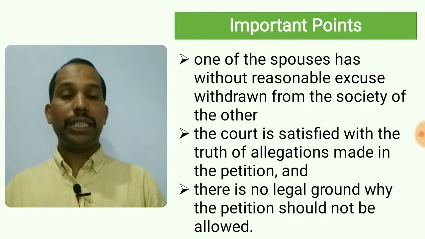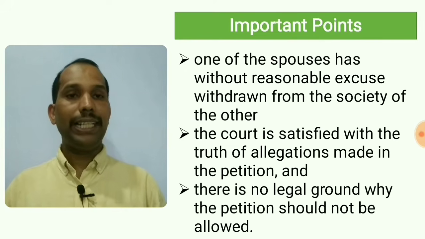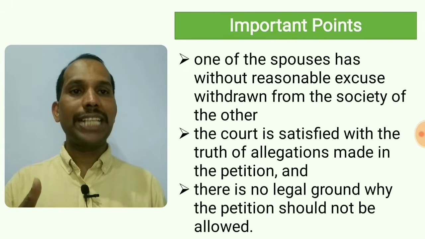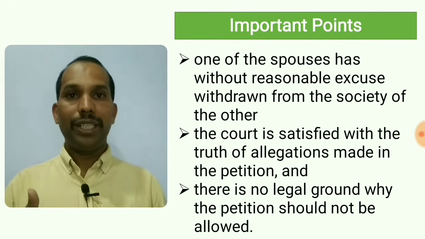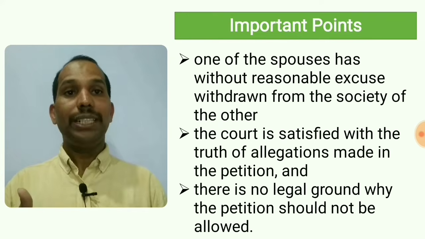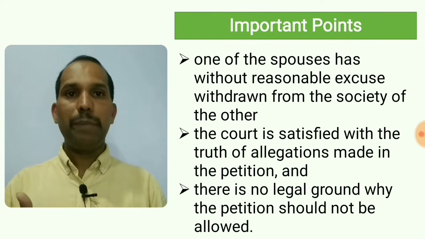We need to remember the below 3 points when it comes to restitution of conjugal rights. What are they? Number 1, one of the spouse has without reasonable excuse withdrawn from the society of the other. This should be available. What? One of the spouse without reasonable excuse, okay, withdrawn from the society of the other. That should be available.